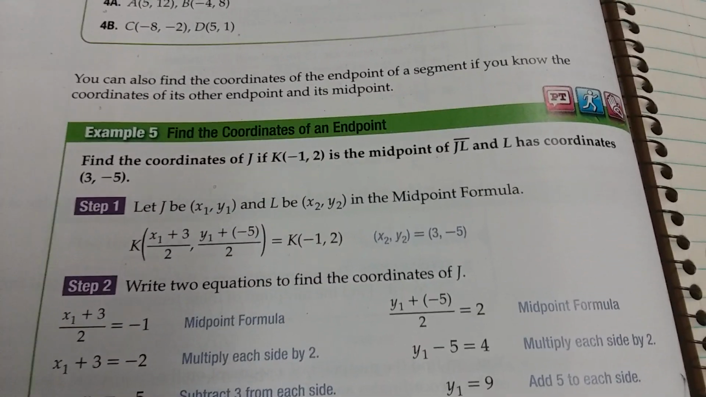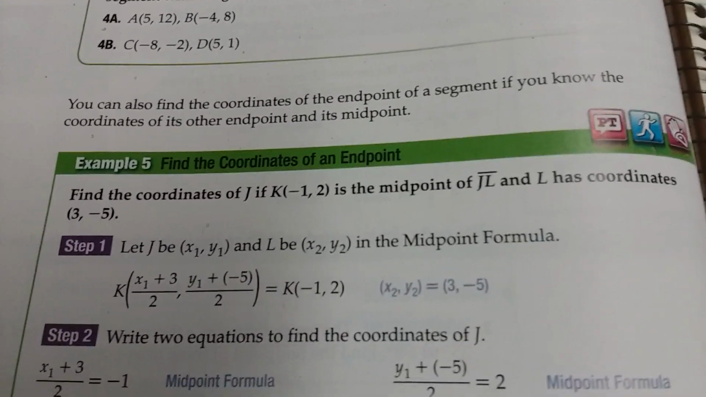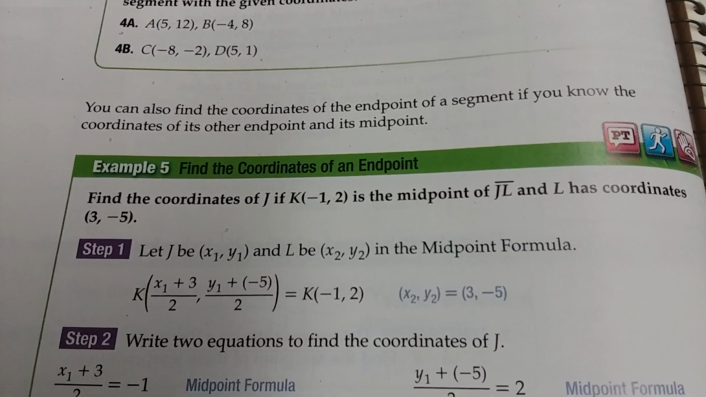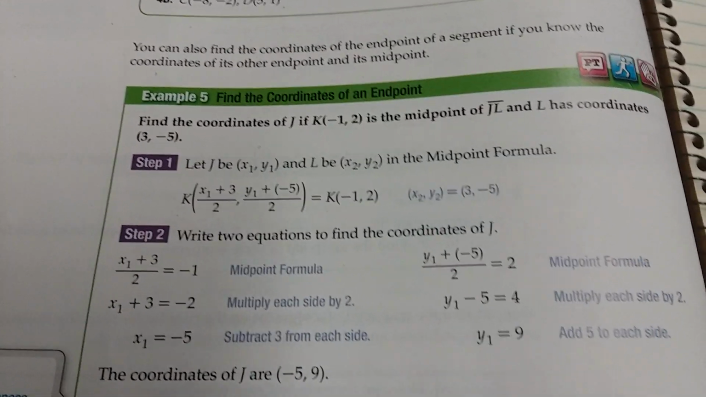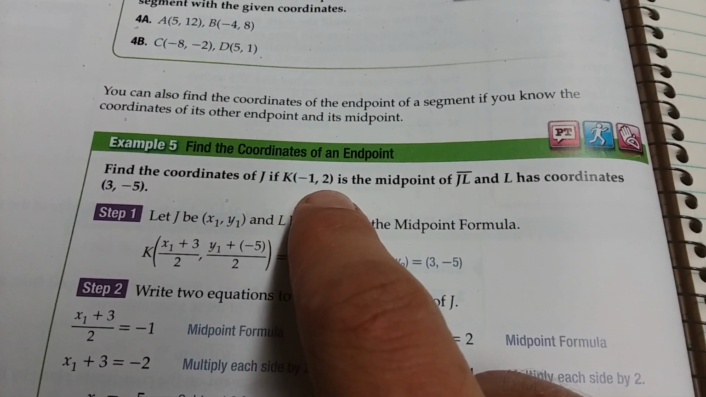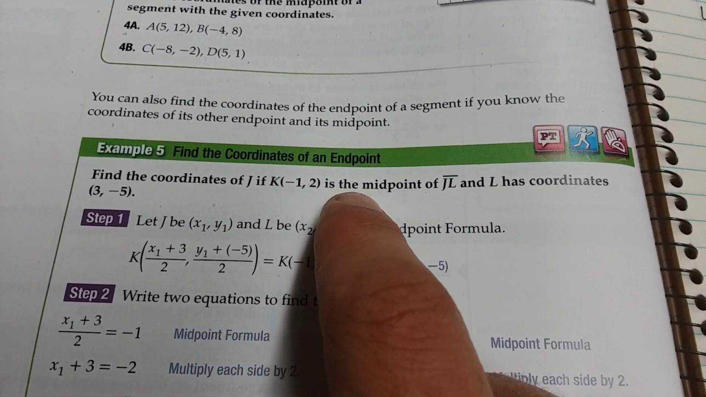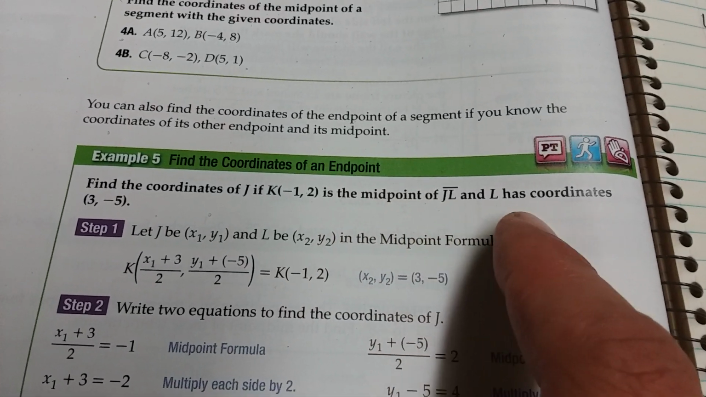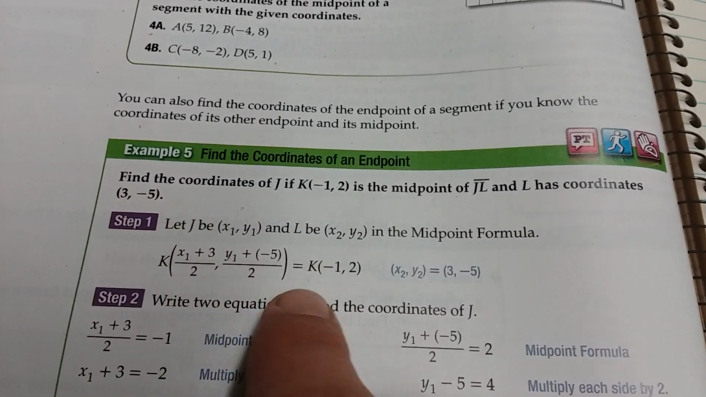Okay, we're going to be using that midpoint formula for the coordinate plane again, except this time we're going to be finding the endpoint instead of the midpoint. So in example 5, find the coordinates of J if K is at (-1, 2) and is the midpoint of JL, and L has coordinates (3, -5).